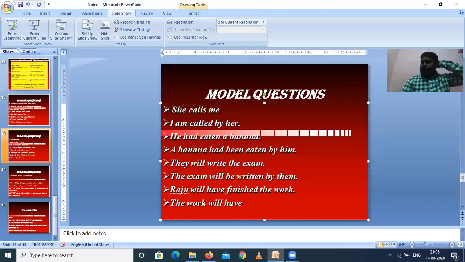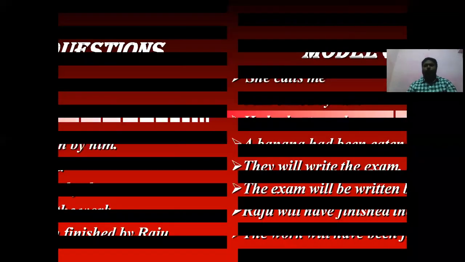will have. When future perfect tense is there, we have to use the be form as 'been'. So been, finished, the third form, finished itself, finished by. There will not be any change, Raju will remain like that, Raju itself. So these are the model questions which we have.